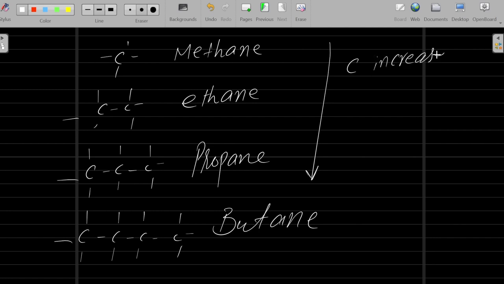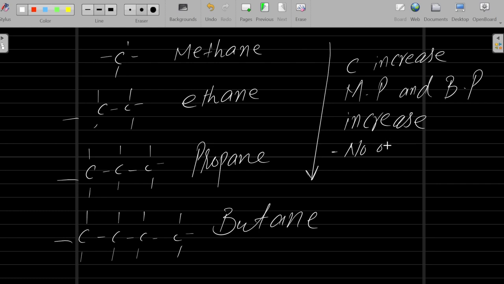It means their melting points and boiling points also increase. Why? Because the number of atoms is increasing, the number of electrons is increasing. Number of atoms, or you can say number of electrons, they are increasing. Understand?